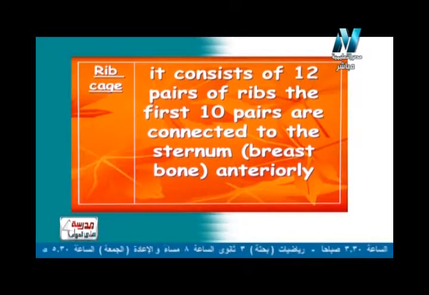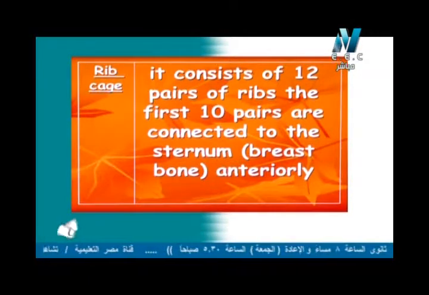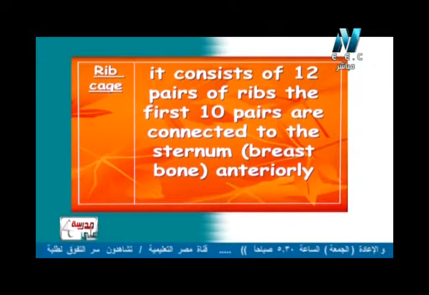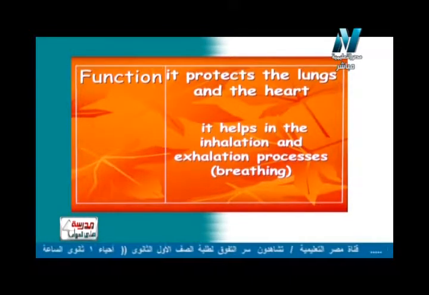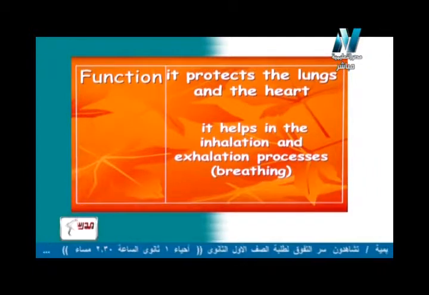طب هم متوصلين بإيه بقى؟ posteriorly من الخلف. هم أكيد متوصلين بالbackbone أو العمود الفقري. So what about the other two pairs? They are called floating ribs. بنسميهم floating ribs أو الضلوع العامة.